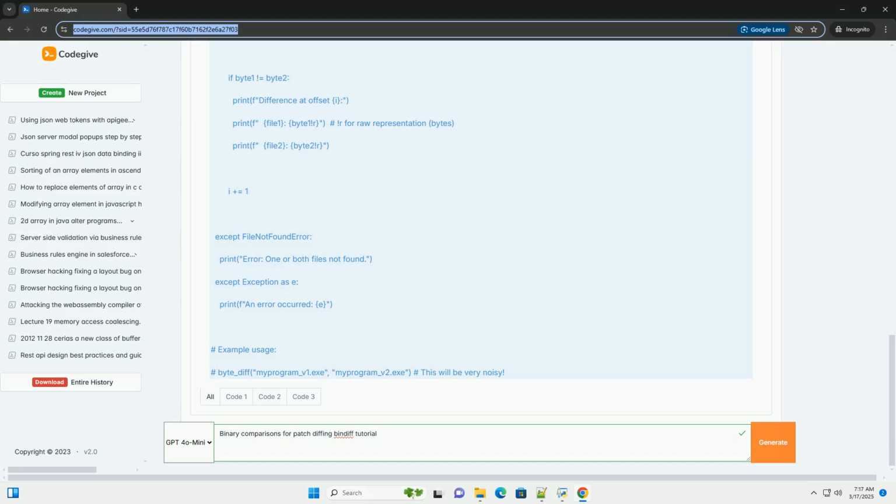Unmatched functions: look for functions that are only present in one binary. These might represent new features or code that has been removed. BinDiff will indicate if a function is primary only, in the first binary, or secondary only, in the second binary.